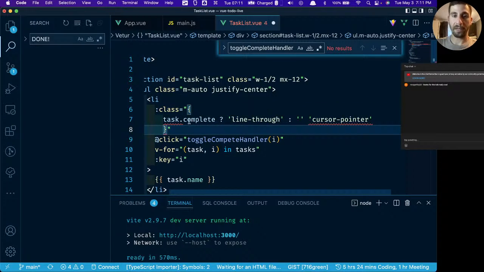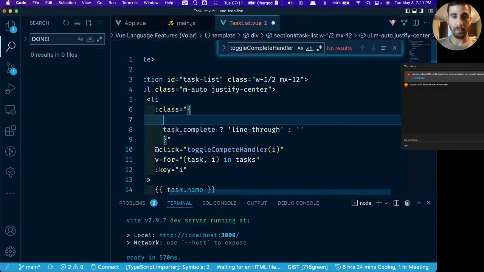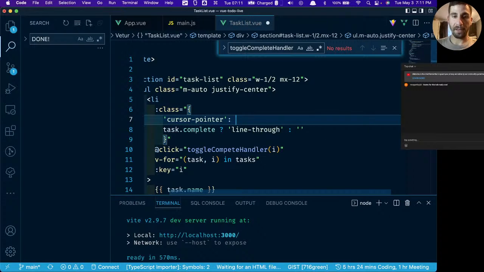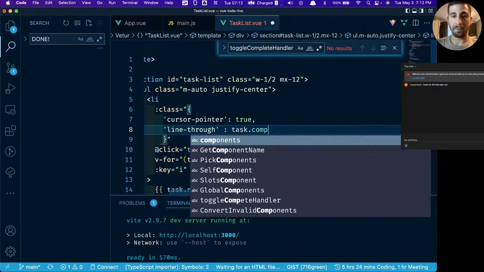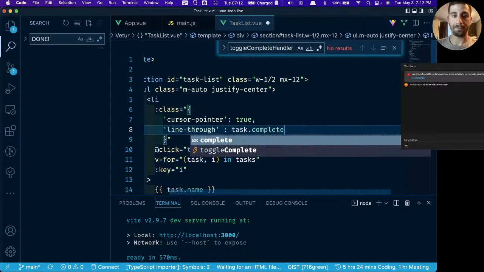Okay, so we have this object right here now. And we can say that we want cursor pointer to always be true. So let's give this a value of 1 or true. And now the next value here, which is going to be line through, and I'm going to have to double check if that's what it's called. And we want line through to be an active style only when task.complete is true.